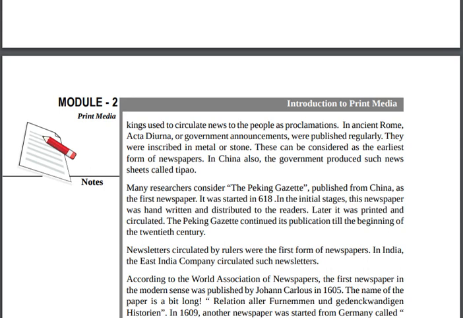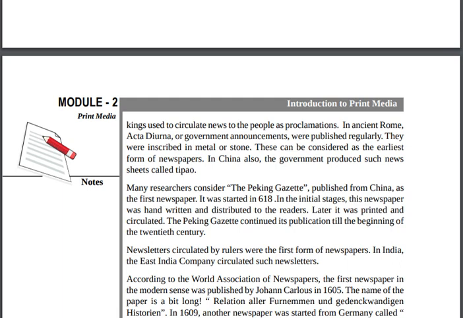These government announcements were inscribed in metal and stone. This is the king's announcement, and this can be considered the earliest form of newspaper.